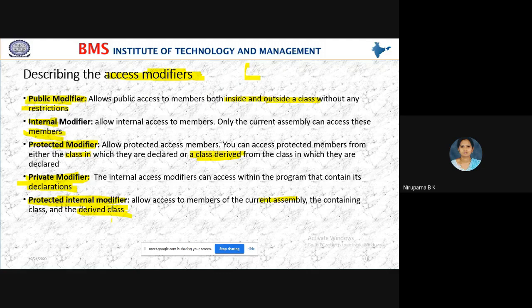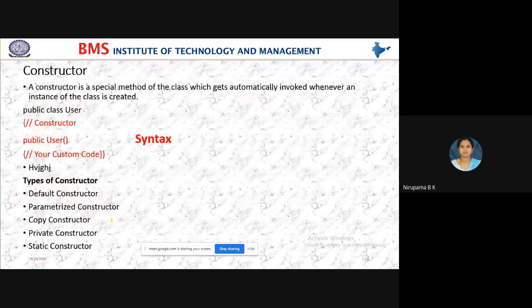Understood, students? These access modifiers you learned in C, C++, and Java, you have seen them also. So next we have constructor.